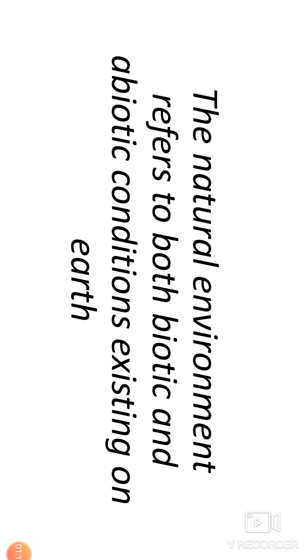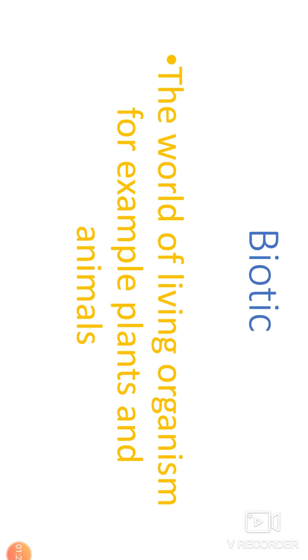Then the natural environment refers to both biotic and abiotic conditions existing on the earth. See, first we will talk about the biotic. So the word of living organism, for example, plants and animals are included in biotic.